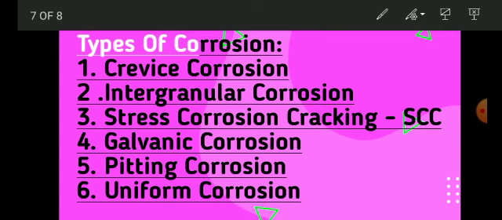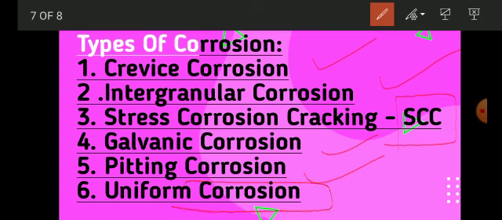So that is the types of corrosion. Basically you have 6 types of corrosion: crevice corrosion, intergranular corrosion, stress corrosion cracking, which we often call SCC, galvanic corrosion, pitting corrosion, and uniform corrosion. These are not given in your NCERT textbook, so these are just for your reference, for your better understanding, and as extra information.